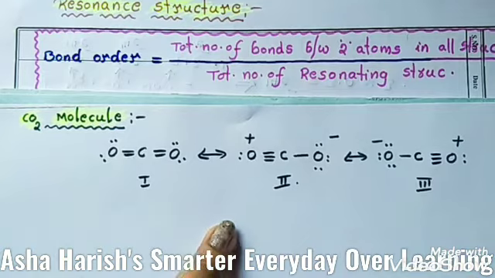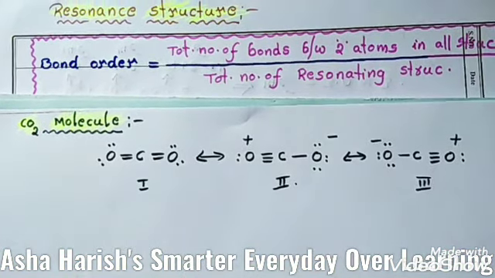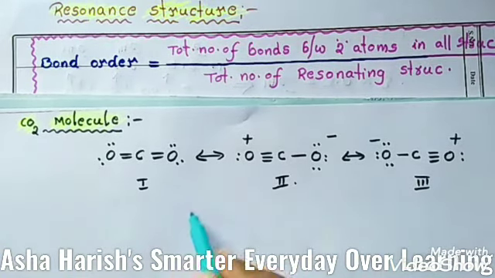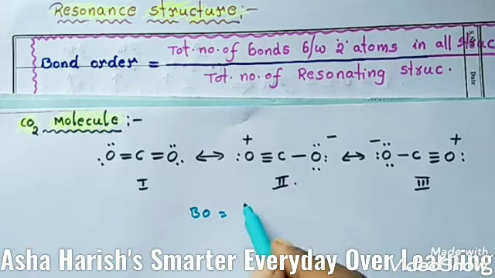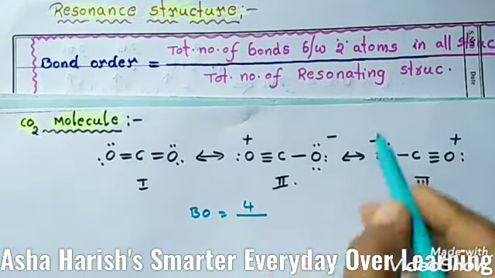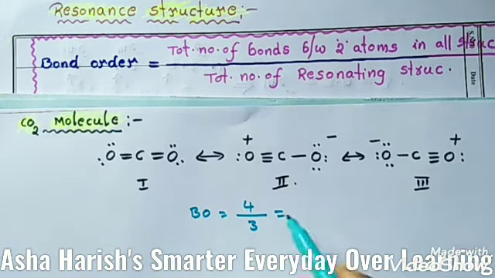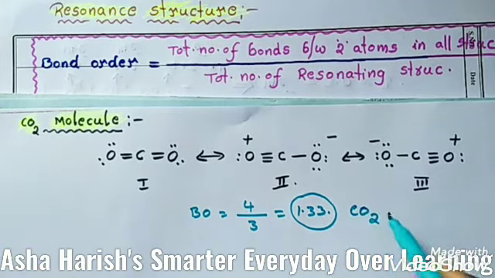If you calculate the bond order according to these resonance structures, the bond order is equal to the total number of bonds between the two atoms, which is 4, divided by the total number of resonating structures. The resonating structures are 3 here, so 1.33 is the bond order of the CO2 molecule.